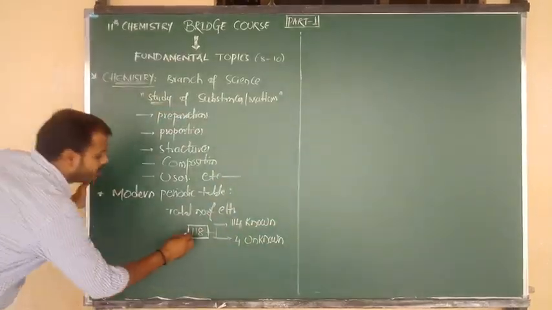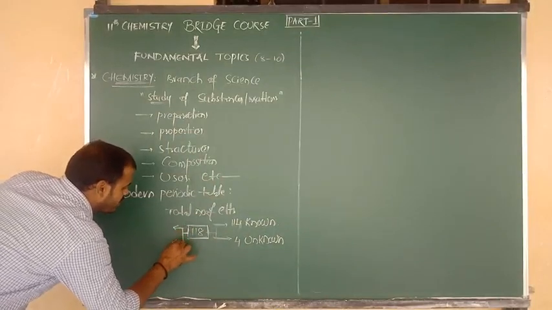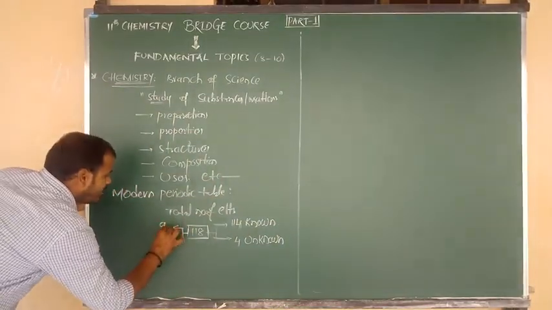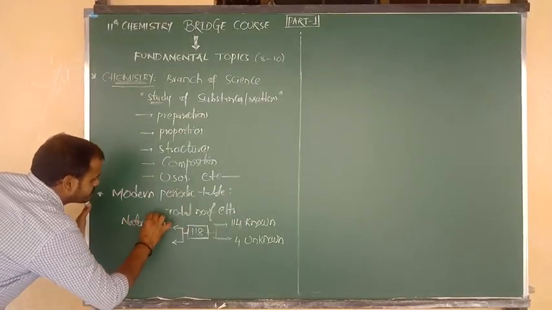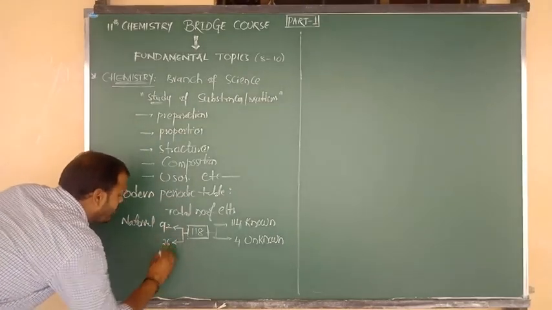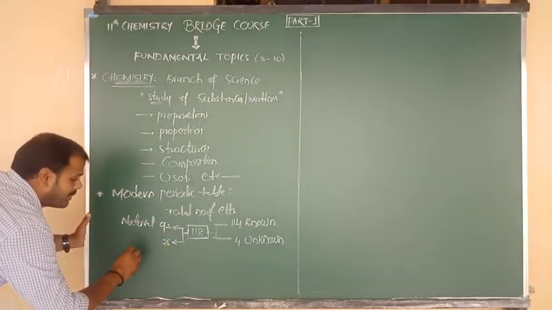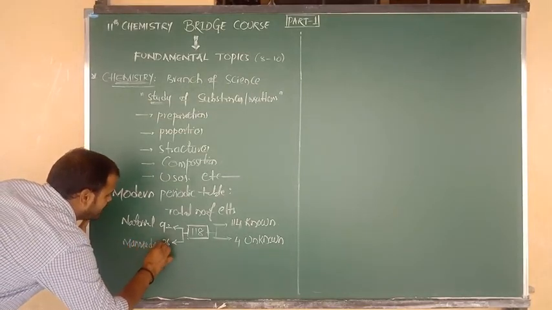Okay, and one more point: out of 118 elements, totally 92 elements occur naturally and are available naturally, and the remaining 26 elements are synthetically prepared, so they are the man-made elements.